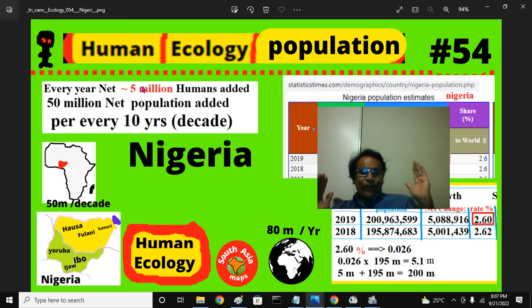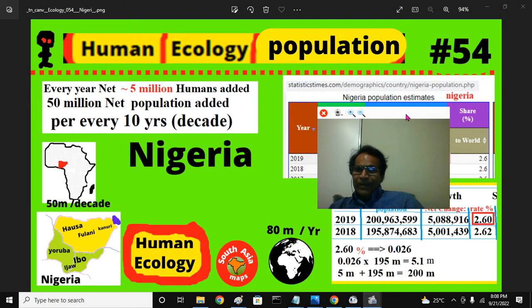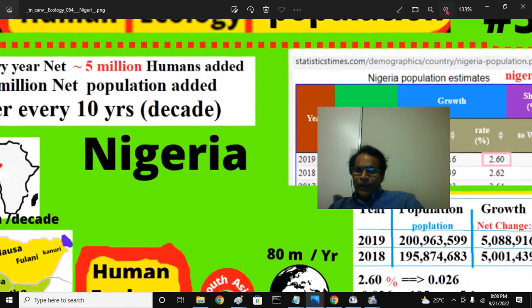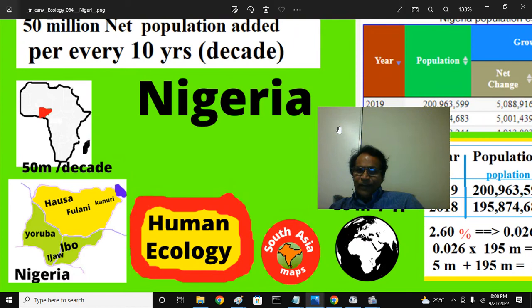You may think that 5 is a small number. It is not a small number. Every year, 80 million people are added to the planet Earth, among which 5 million are contributed by Nigeria. That is the very important thing you can take home today. This is the country Nigeria, and this is the Niger River, a very big river in Africa.